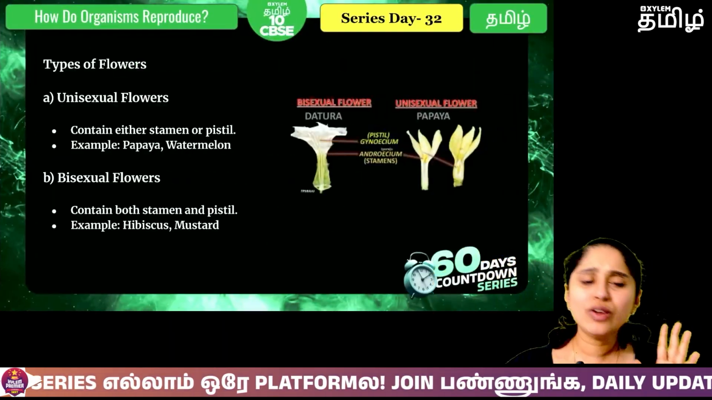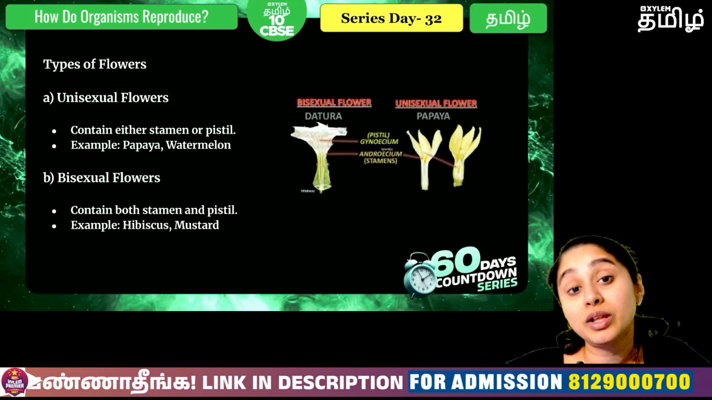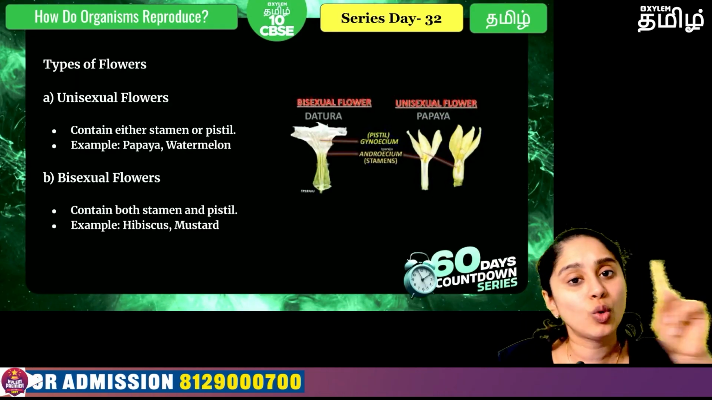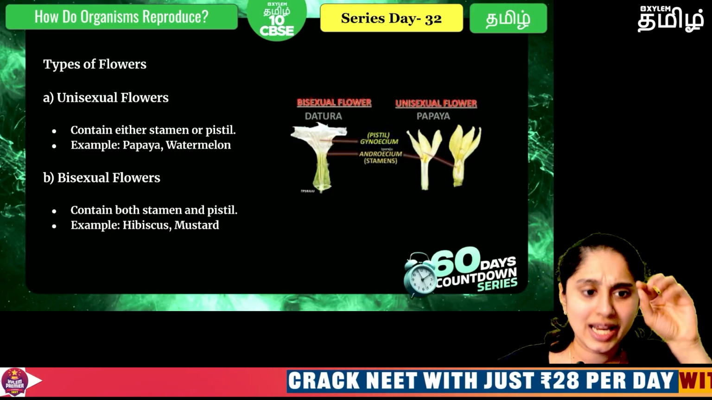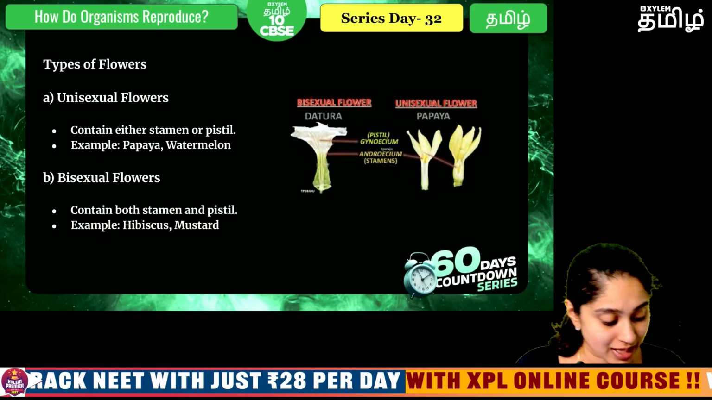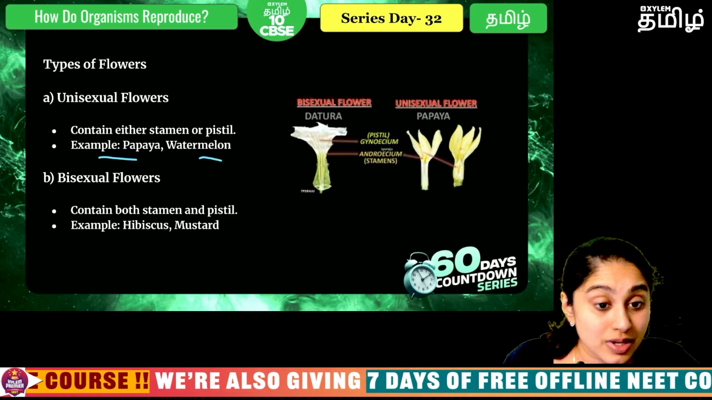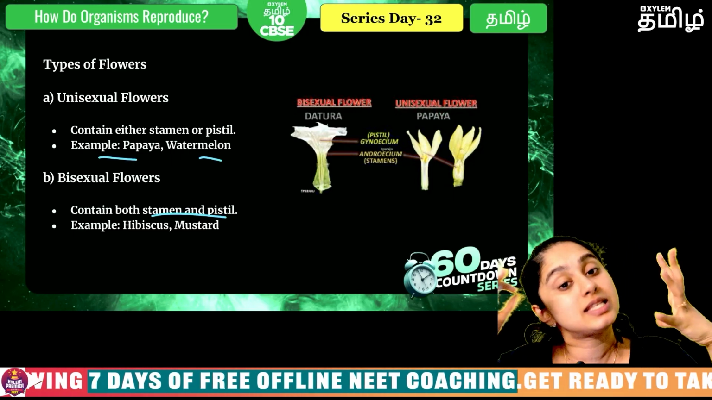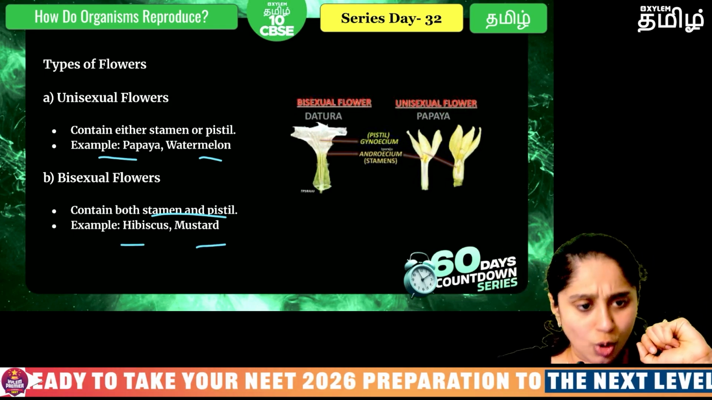So when you look at the types of flowers, either they can have both the male and female parts, or they can have only one. If they have only one sex, then it is unisexual, only either the stamen or the pistil will be there, like papaya, watermelon, and so on. If you look at bisexual flowers, that is, both are present in the same flower, examples are mustard, hibiscus, and so on.